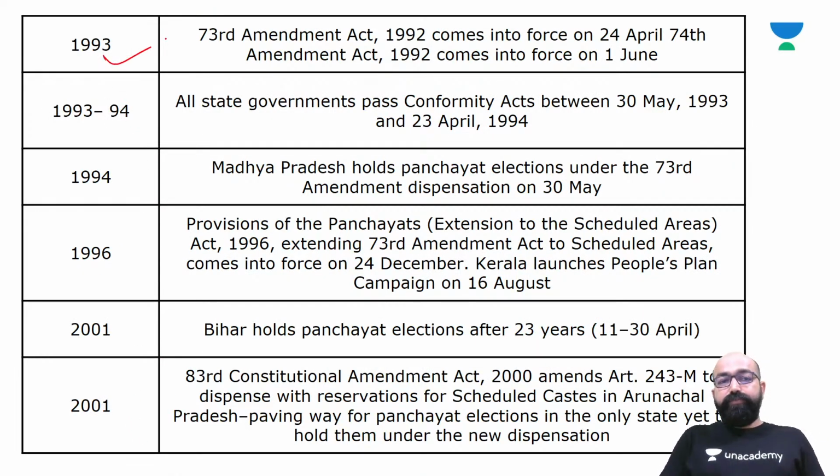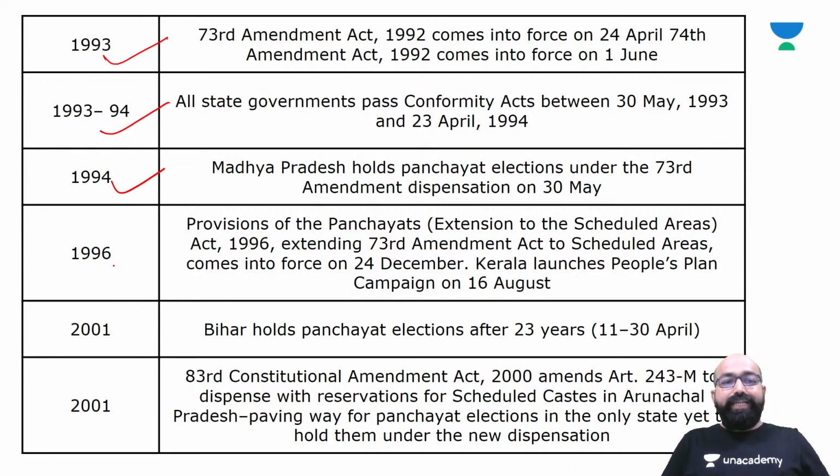So in 1993, the 73rd Amendment Act 1992 comes into force on 24th April and the 74th Amendment Act 1992 comes into force on 1st June. Then the next milestone, in 1993-94: all state governments pass conformity acts between 30 May 1993 and 23rd April 1994. Then Madhya Pradesh holds Panchayat elections under the 73rd Amendment dispensation on 30th May.